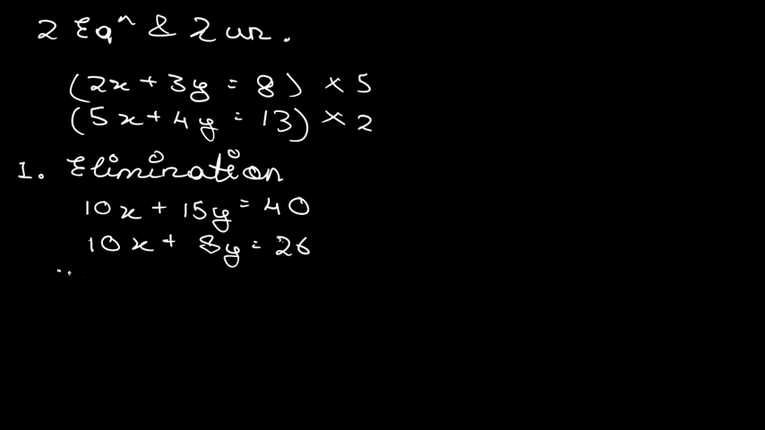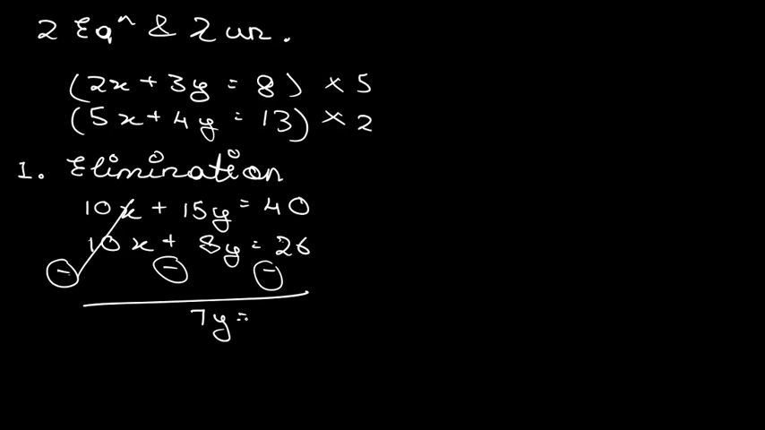Now what you have to do is subtract equation 2 from equation 1. We are just subtracting, and finally what we get: 10x cancels out, and here we will get 7y. 7y is equal to 14, which means that y is equal to 2. As simple as that, we got the value of y.